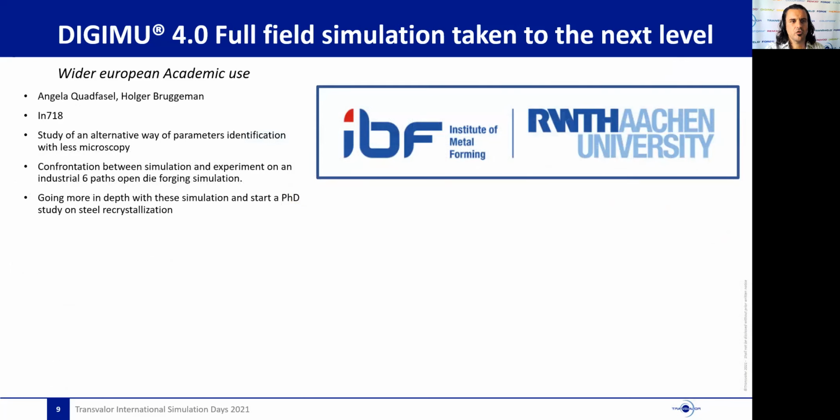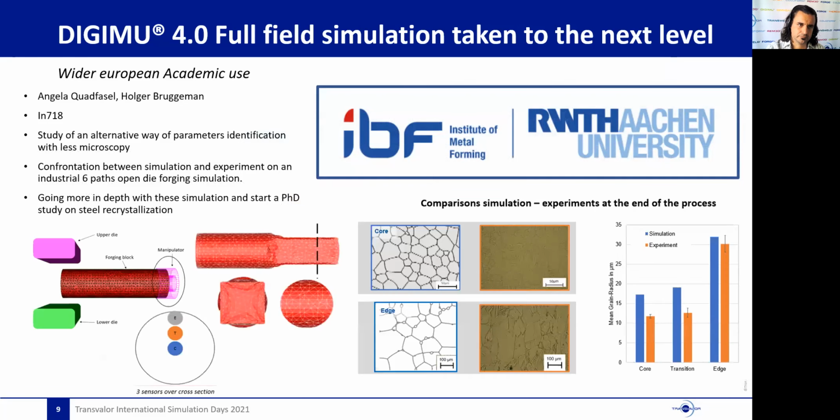The Institute for Metal Forming, the IBF in Aachen University, has also identified its own material parameters for Inconel 718 in DGMU using an alternative experimental method. They tested it on a real industrial cogging process and obtained very encouraging results from the core to the edge of the part.